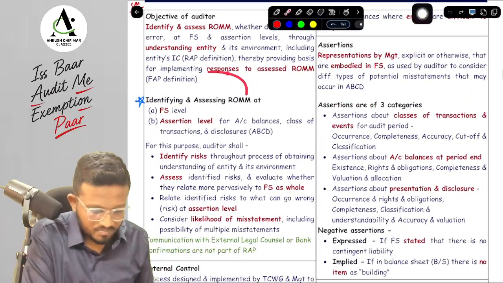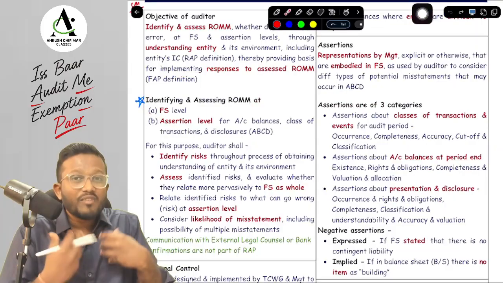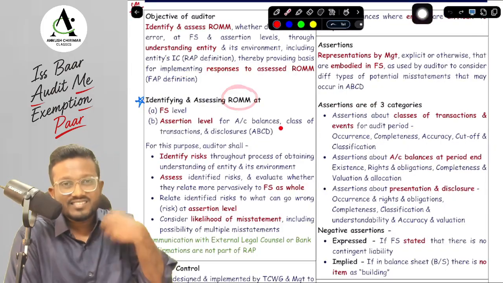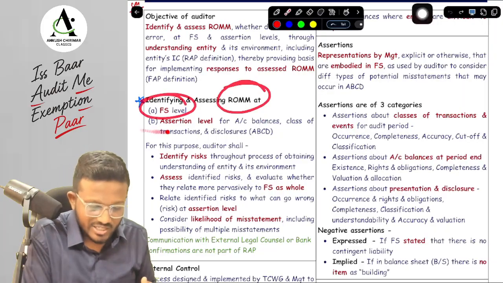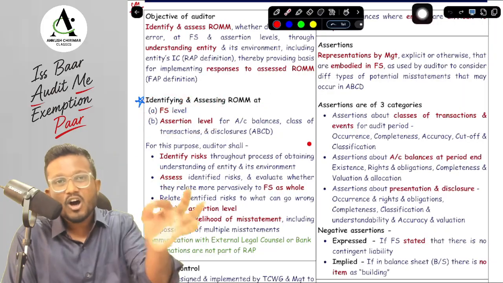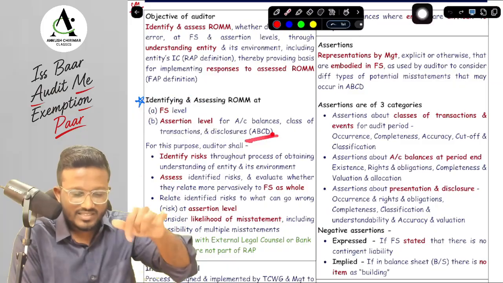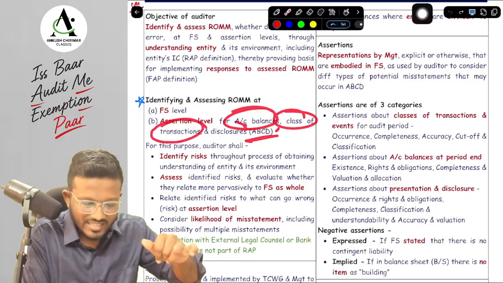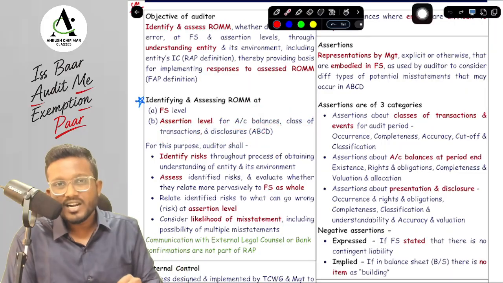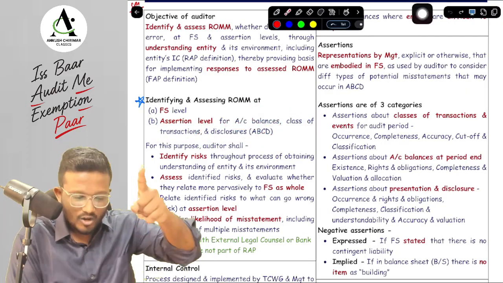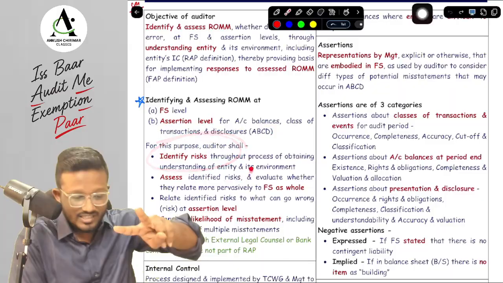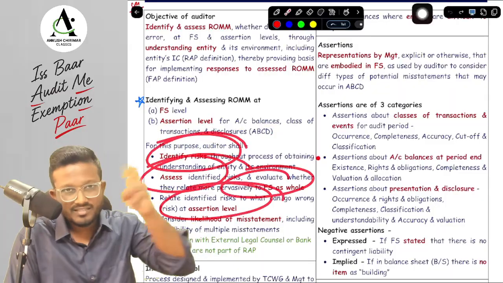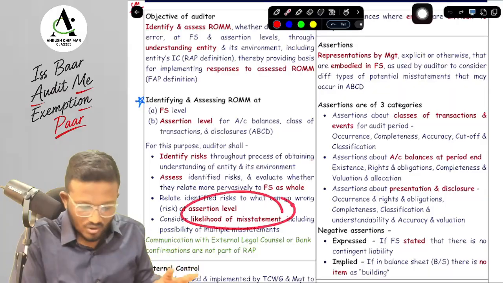Okay, yes sir. Now, why are we identifying and assessing the risk of material misstatement at financial statement level and assertion level for ABCD? What is ABCD, sir? ABCD is account balances, class of transactions, and disclosures. And while we are doing it, sir, we perform three things. First of all, we identify the risk, then we assess whether the risk is at financial statement level or assertion level, and then we consider the likelihood of misstatement.